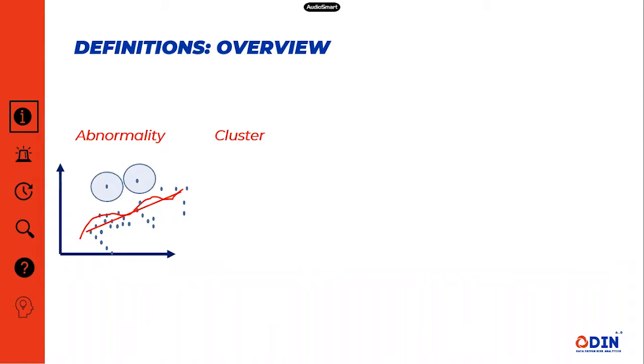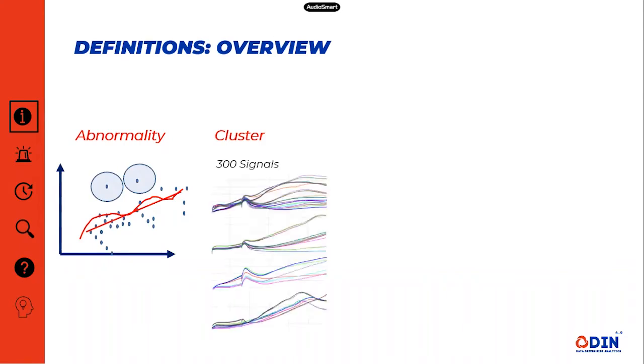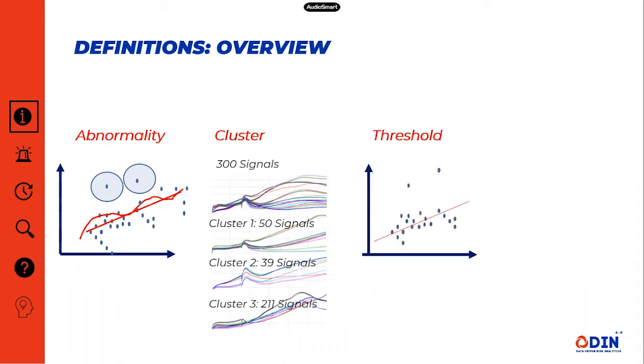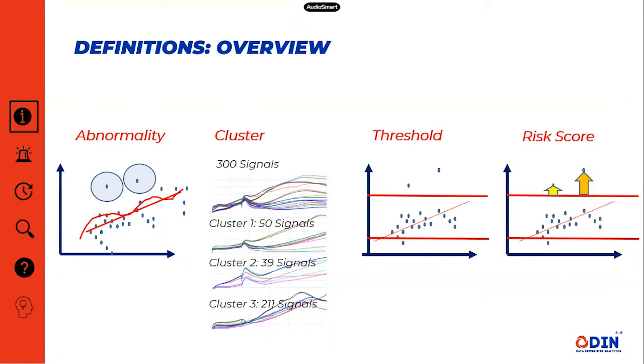Cluster. A cluster is a group of signals that is behaving in a statistically similar fashion. As you can see, we break down the movement of all signals into subgroups we call, for instance, cluster 1, cluster 2, cluster 3. Threshold. A threshold is a defined upper and/or lower limit for a specific signal measurement. The risk score is defined as the magnitude of abnormality or breach of threshold, indicated here by two risk-scored outliers,